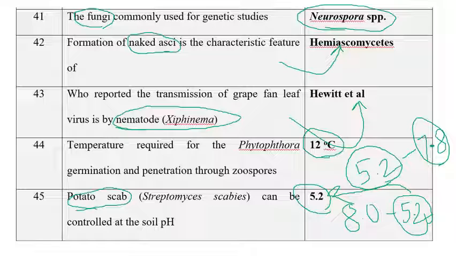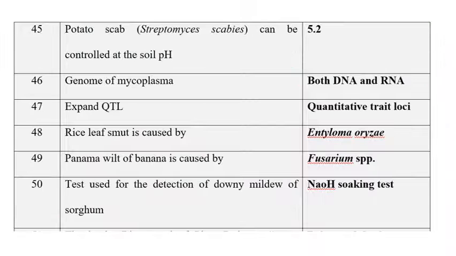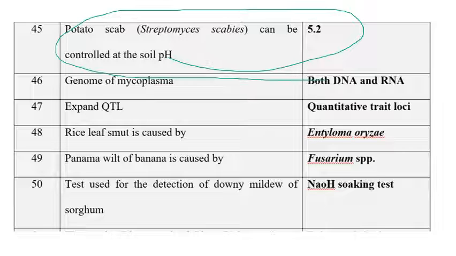So for club root of cabbage, 2.5 tons of lime can be required per hectare, whereas in the case of potato scab, gypsum can be applied at the rate of 900 kilograms per hectare to reduce the soil pH, so that the potato scab can be controlled at a pH of 5.2. The potato scab can be controlled at the pH of 5.2.